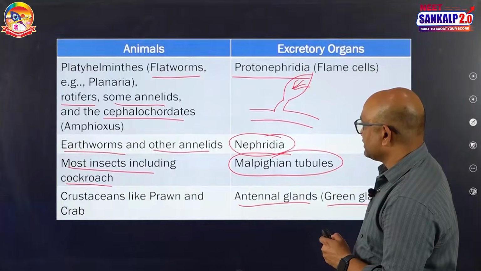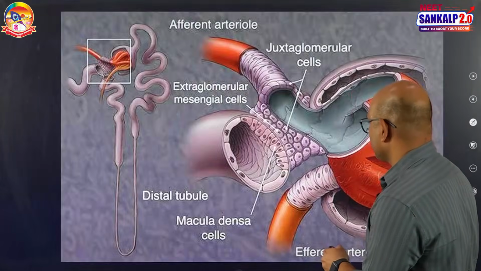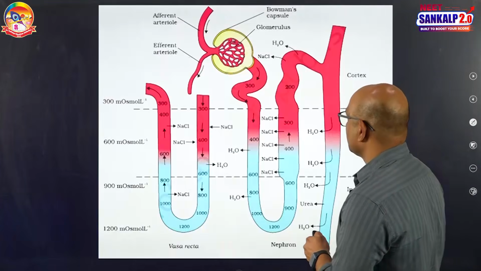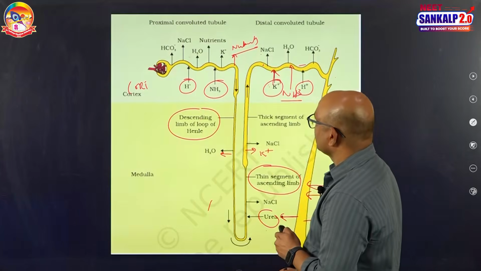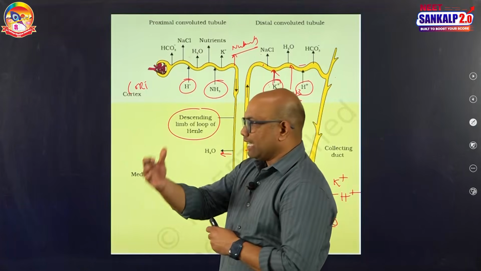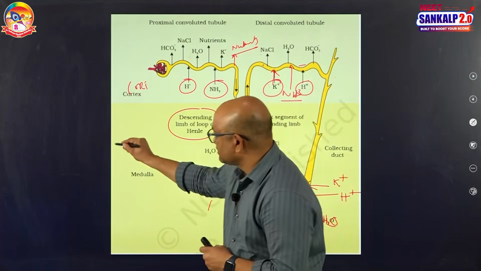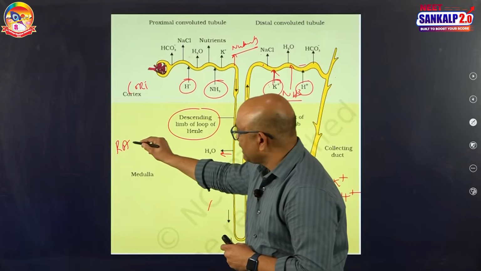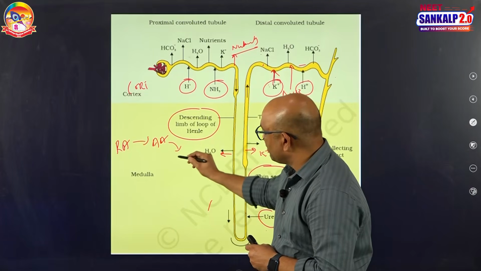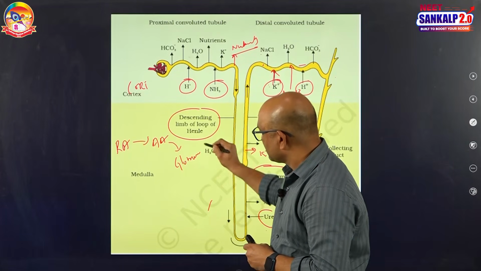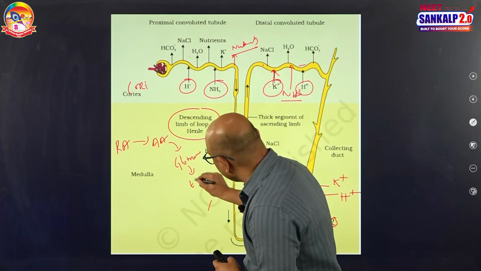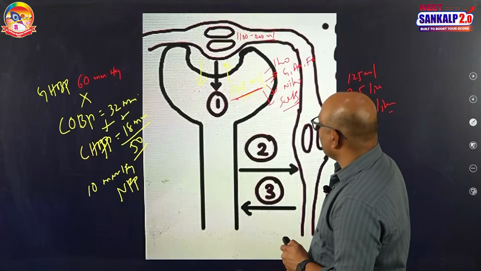Blood flow inside the kidney. See this. There is a blood vessel called the aorta. Aorta gives blood to the renal arteries. The renal artery enters the kidney and becomes the afferent arteriole. From the afferent arteriole, blood goes to the glomerulus. From the glomerulus, blood goes to the efferent arteriole.